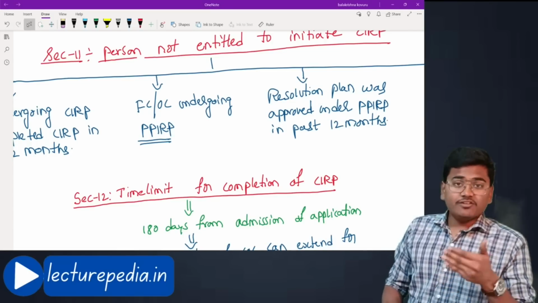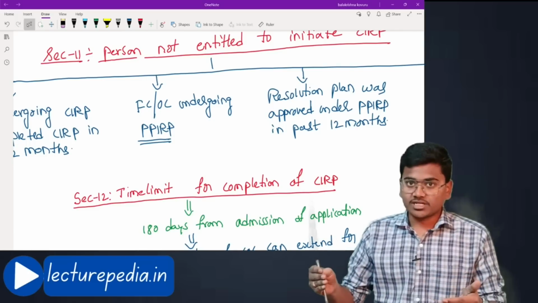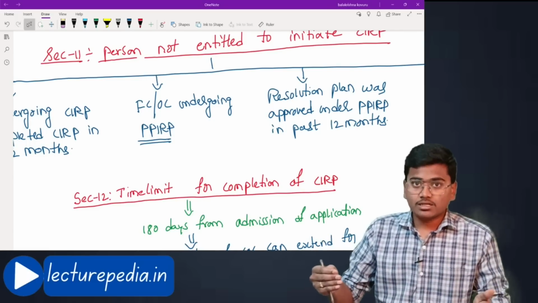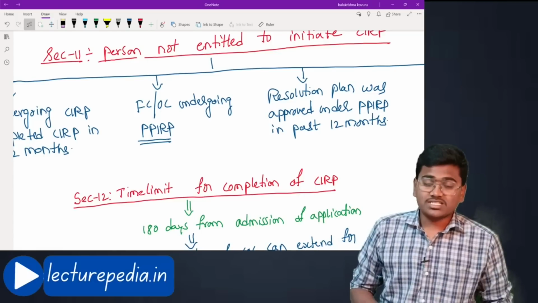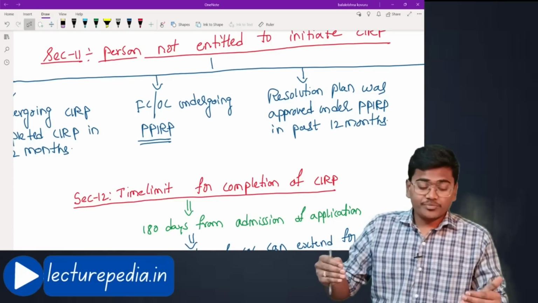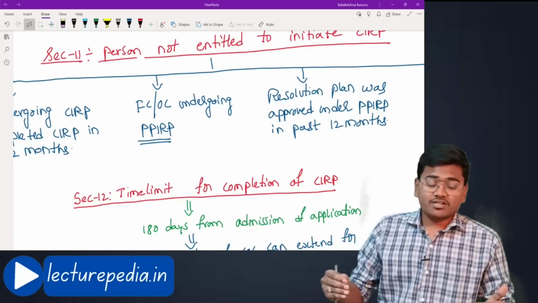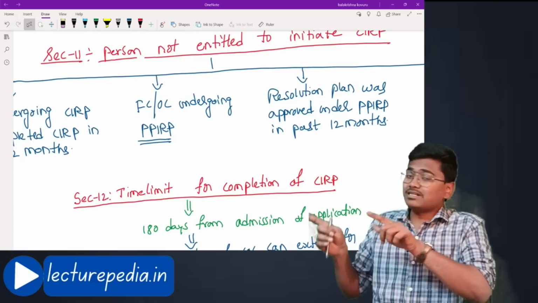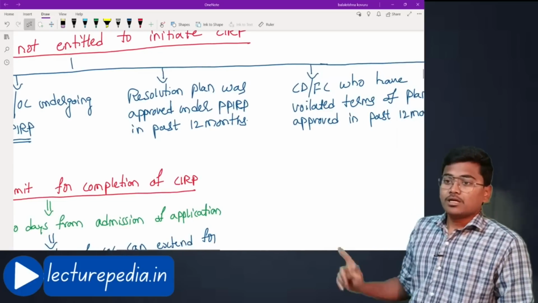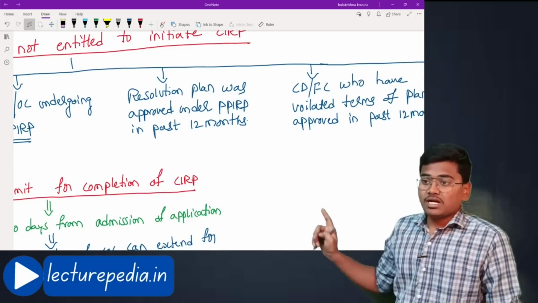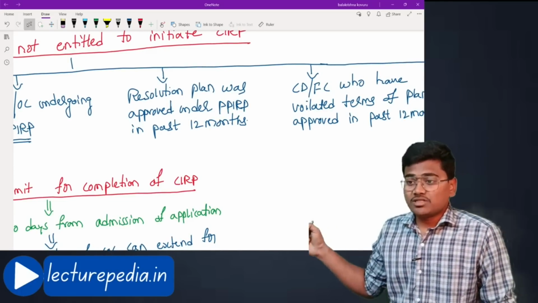So if any financial creditor or operational creditor is undergoing any pre-packaged insolvency resolution process, in that case they cannot file an application for CIRP against another corporate debtor. Hope that is fine.